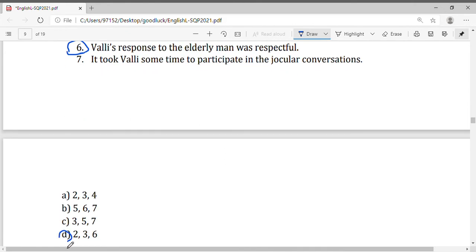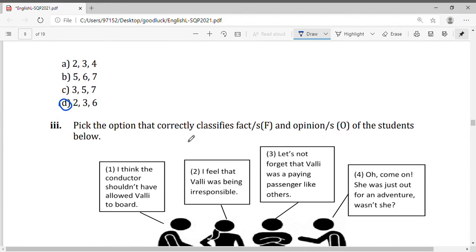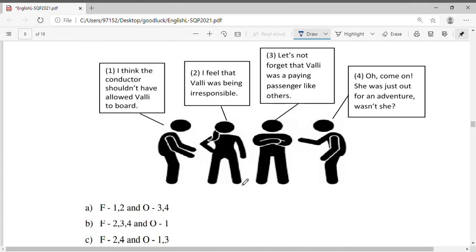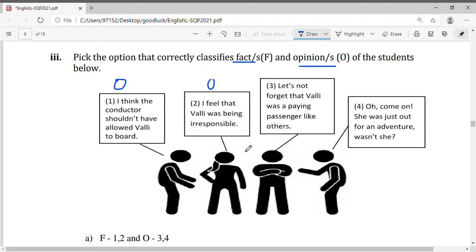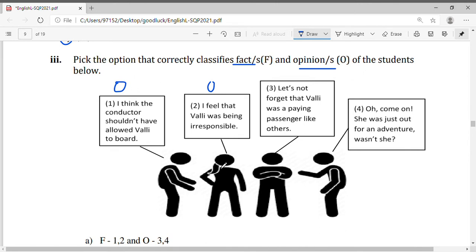Option D. Pick the option that correctly classifies fact and opinion of students below. So here a group of students are talking to each other about Valli. I think the conductor shouldn't have allowed Valli to board. I think it's his opinion. I feel that Valli was being irresponsible. It's her opinion. I think it's a girl. She has a ponytail.